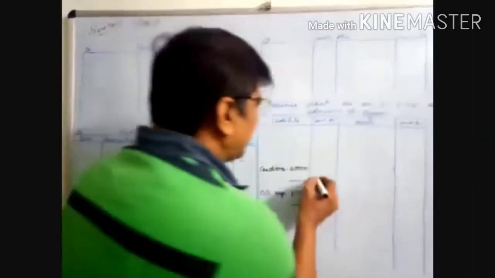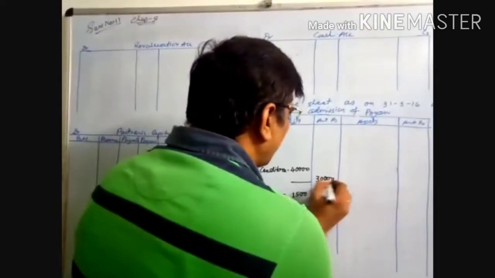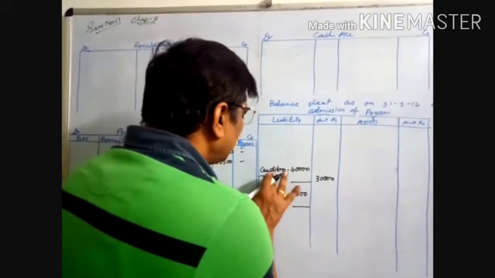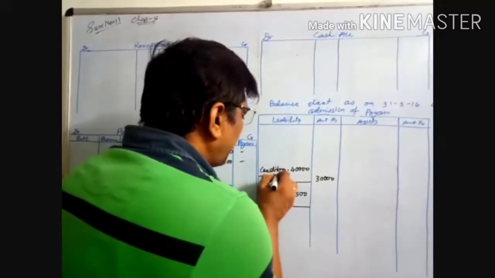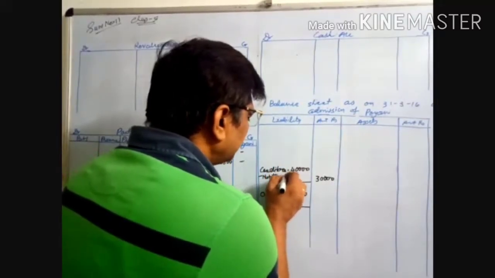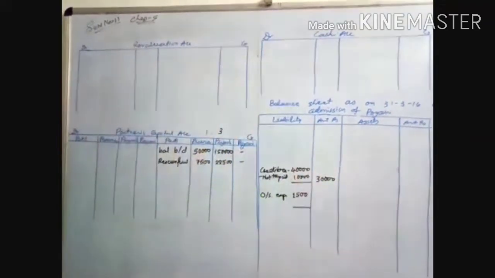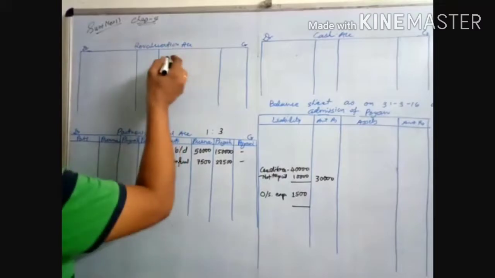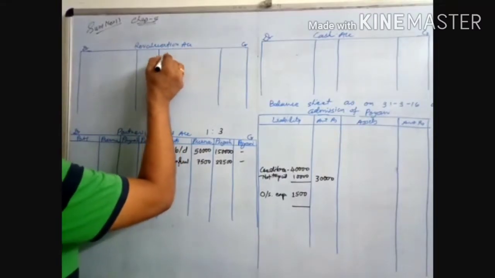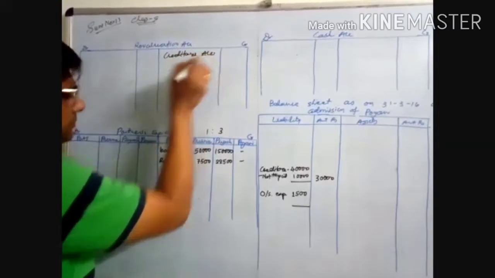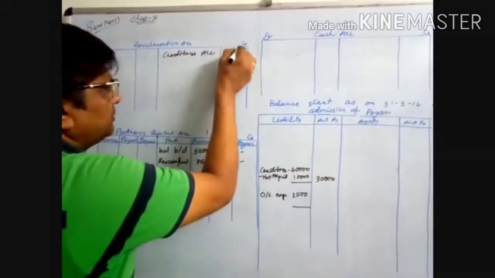Creditors are to be paid 30,000. 30,000 you write in the outer column. Not to be paid, that you have to minus, because you have to pay only 30,000. So 10,000 you have to minus. And creditors are decreased, it is our profit. So on the revaluation account credit side, creditors account 10,000, 10,000.